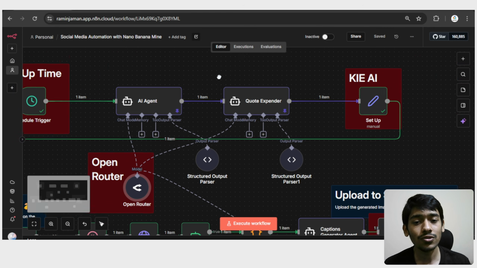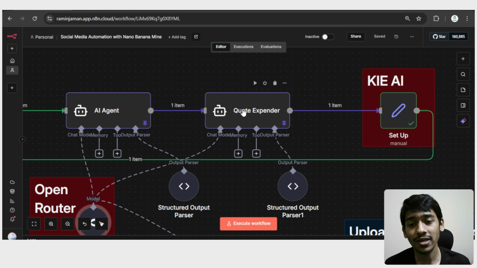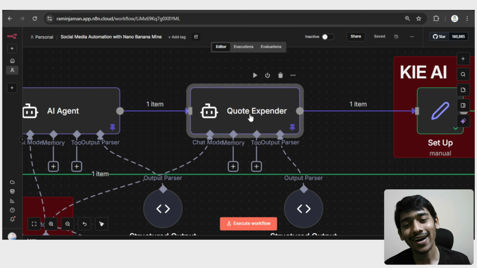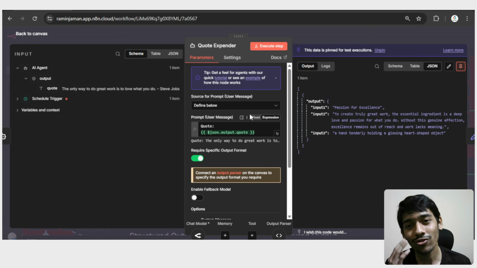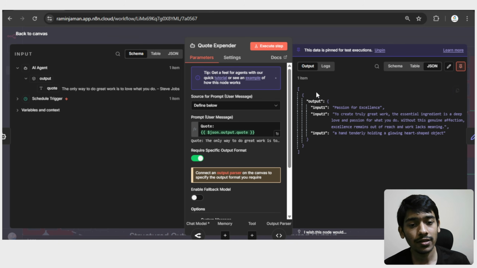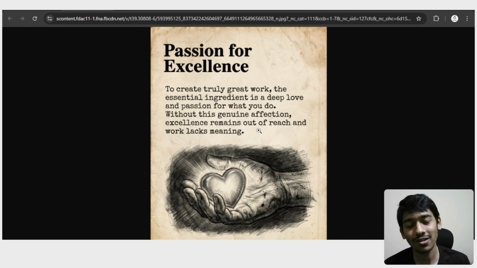And then I'm using another AI agent here. As you can see, I renamed it as quote expander, so you can understand that based on the quote it will expand the whole thing into 3 parts: input 1, input 2, and input 3. Here you can see input 1 is the main title, and the second input is the expansion of the quote. If I open that, you can see the expander of the quote, something written related to the quote.